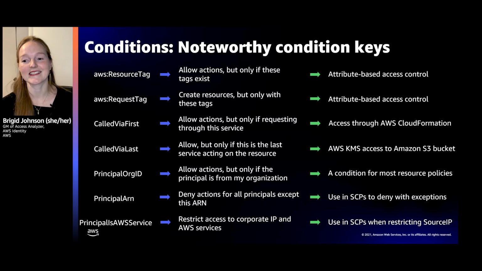Principal org ID is another good one. This is great to put in your resource policies, like, hey, this access is allowed, but only if the principal is coming from my org. That has to do with that data perimeter we talk about. And then principal ARN. This is good in SCPs where you want to say deny everyone but this principal ARN, like a central admin. And then principal is AWS service. If you're trying to restrict using source IP, then you want to say, okay, but allow AWS services as well. So these are the noteworthy condition keys that we have.